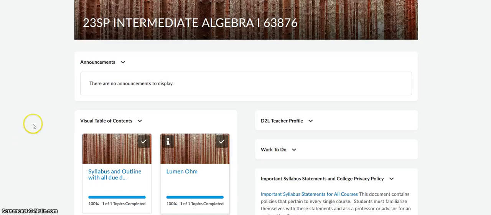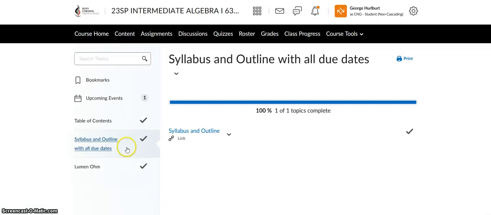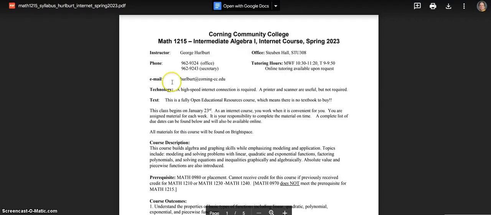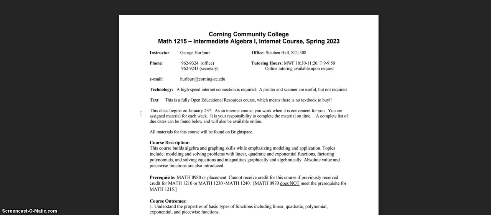When you get here, probably the first thing you want to do is come check out the syllabus and outline. So go there, click there, and it'll open that up in a new tab for you. I'm not going to go through a lot of this. You should take some time to read it. I'll point out some important things.